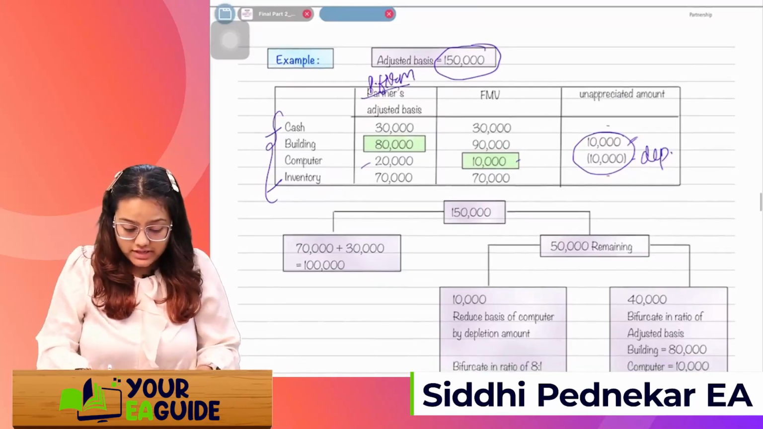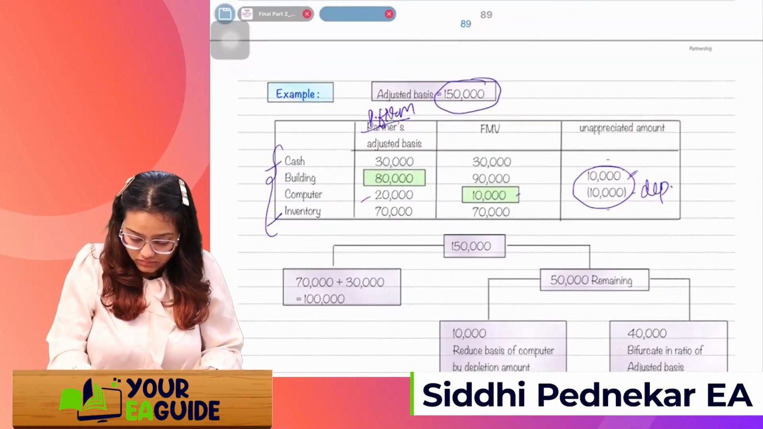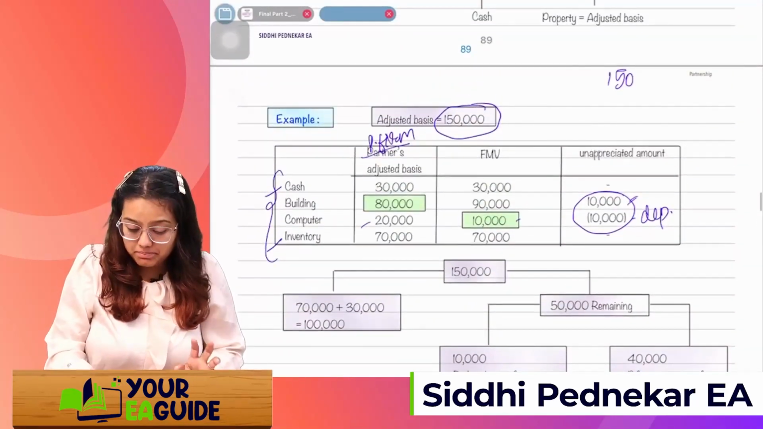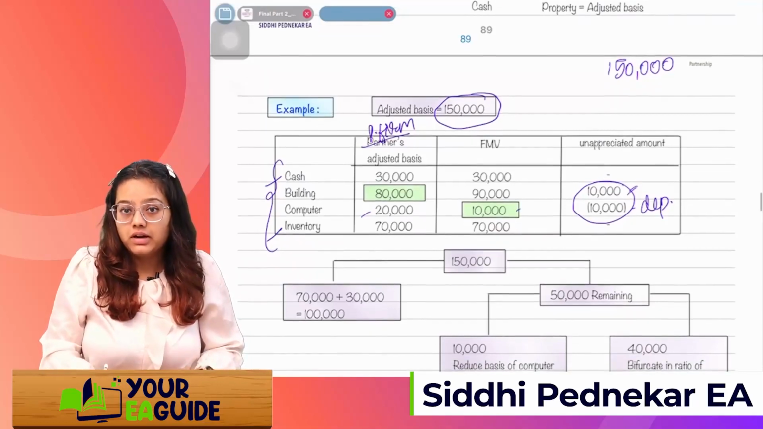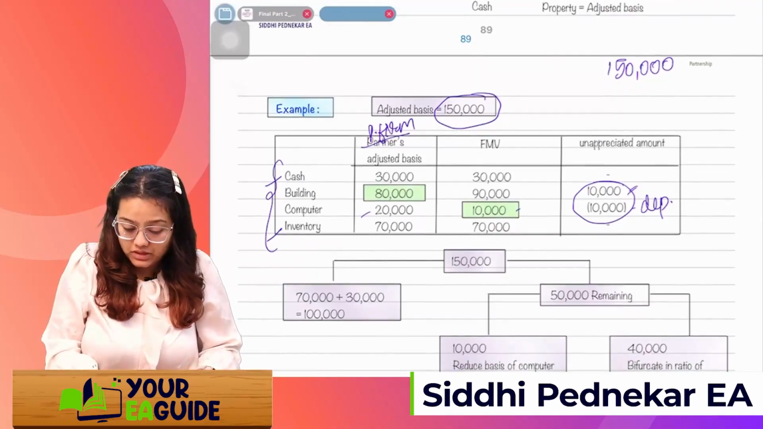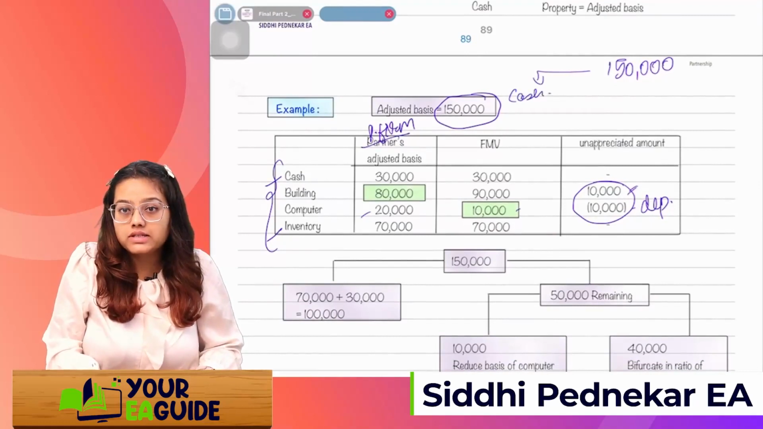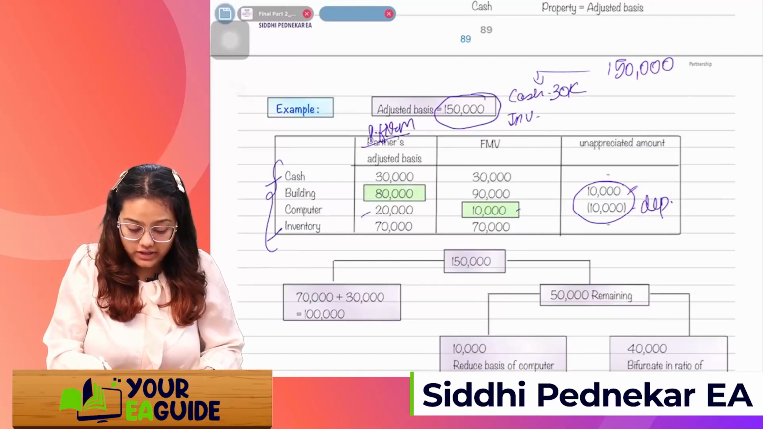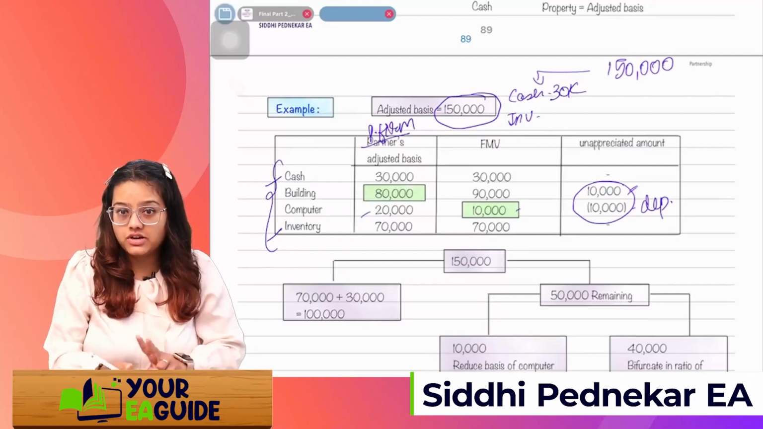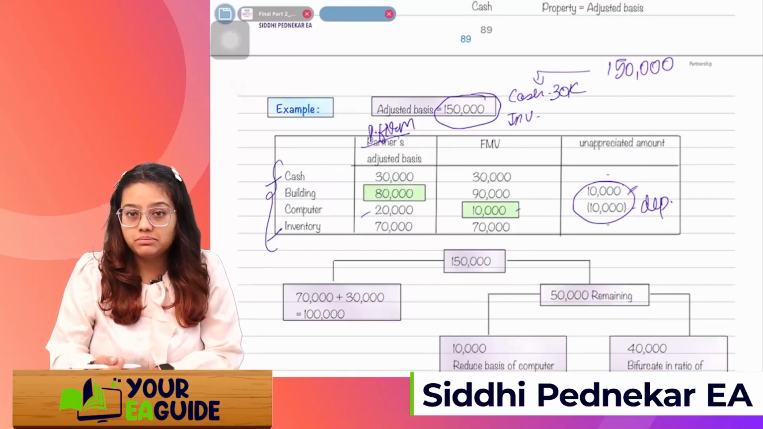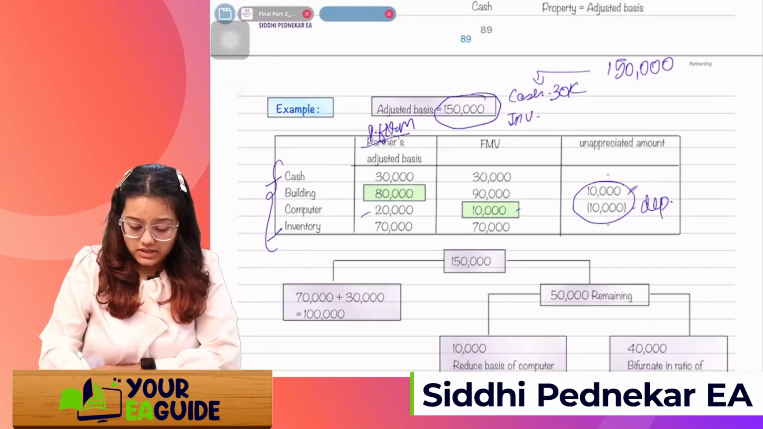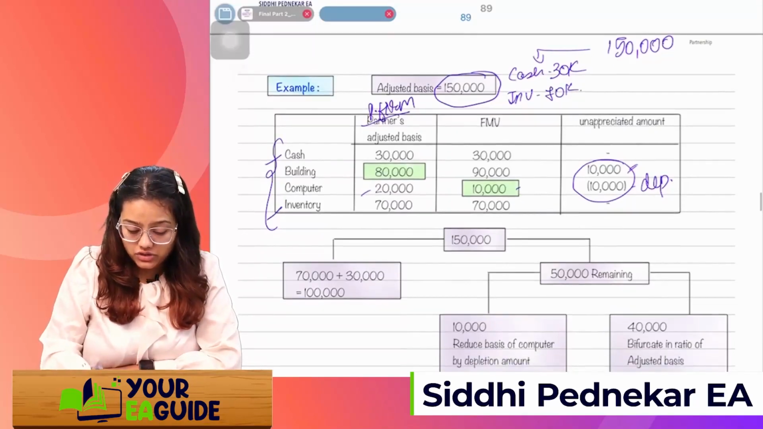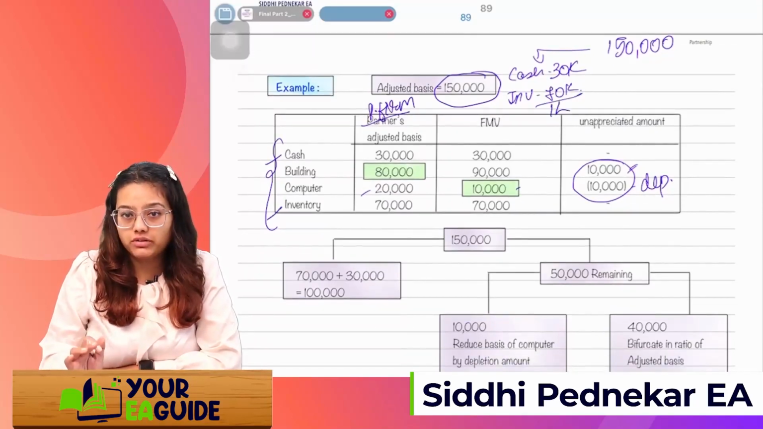Okay. So first let's allocate the 1,50,000. Here the second method is followed, but I'll just take a simple method which is easy to remember. Just take the adjusted basis. First of all, we'll allocate it amongst cash and inventory, right? Cash is 30K. Now remember, for cash, unrealized receivable and unrealized inventory, we'll take the adjusted basis. Cash and inventory is 70K. All right, so it will be 1 lakh. So out of 1 lakh 50, we have allocated the 1 lakh.